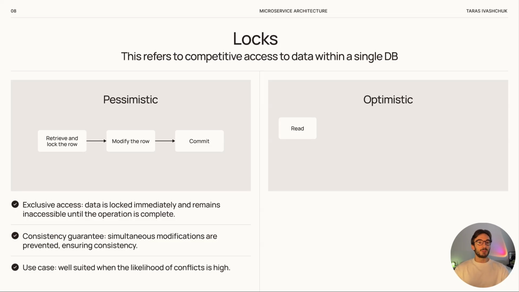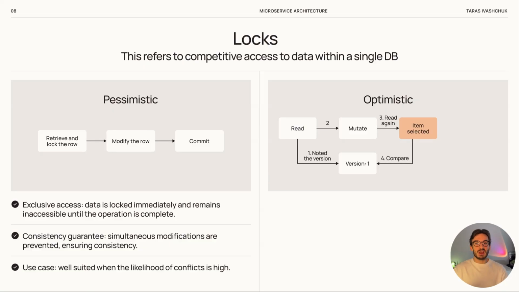Here is how the process works step by step. Each record has a version field, for example, a timestamp or a number. This shows the state of the record at the time it was read. When we try to update, the app checks the current version against the original version. If they match, it means nobody else changed the record. The update goes on and the version number increases.